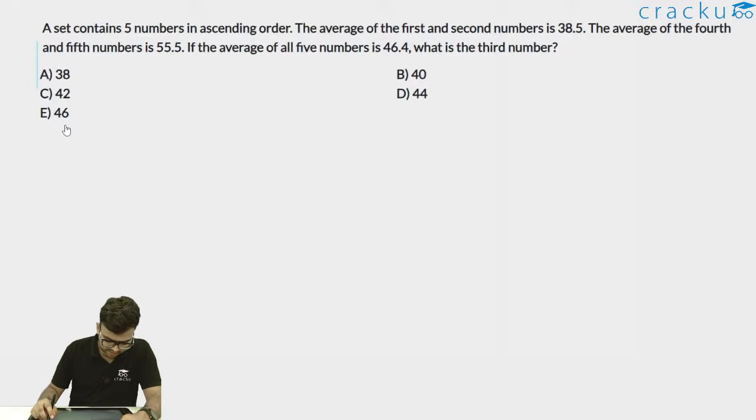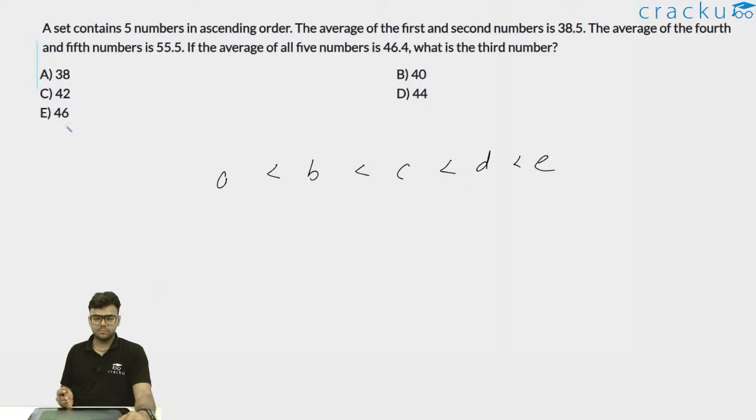It's saying that a set contains 5 numbers in ascending order. So let's say there are 5 numbers, A, B, C, D, E, in ascending order. A is less than B, less than C, less than D, less than E. So these are the 5 numbers in ascending order.